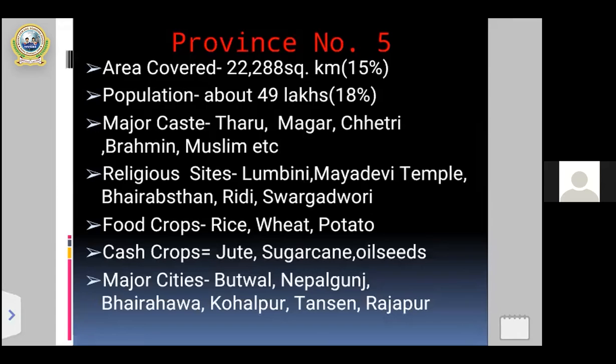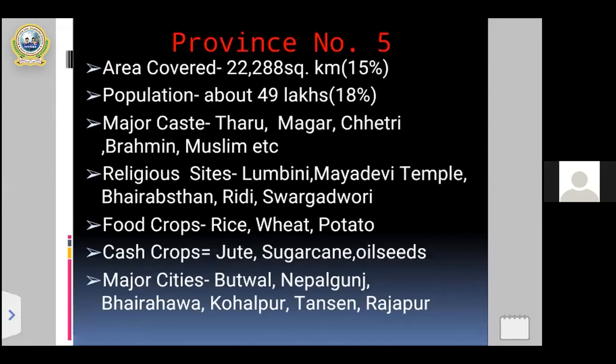After that, the second point you can see on the screen is the total population of province number 5. That means province number 5 occupies about 49 lakhs out of the total population. As we all know, according to the latest population census 2011, the total population of Nepal was 2 crore 64 lakh 94,504.